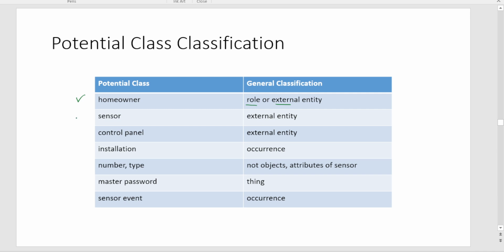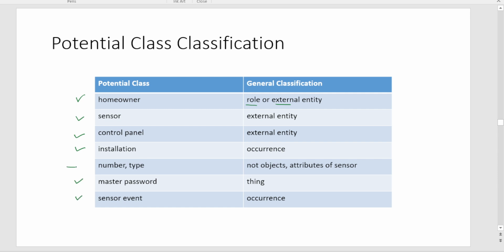Sensors generally are external entities. Control panel is an external entity that provides input to the system. Installation is an occurrence that will occur at a particular instance of time. Once the system is installed, this installation class will not occur again. Likewise, master password is a thing, sensor event is an occurrence, right?